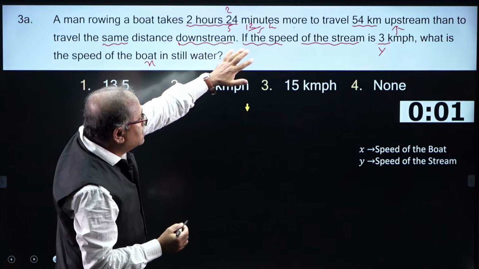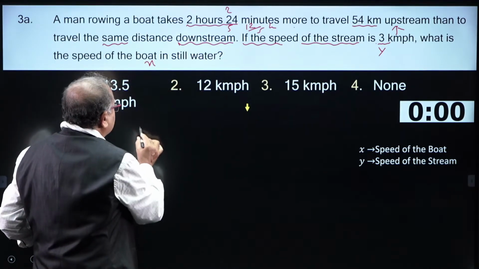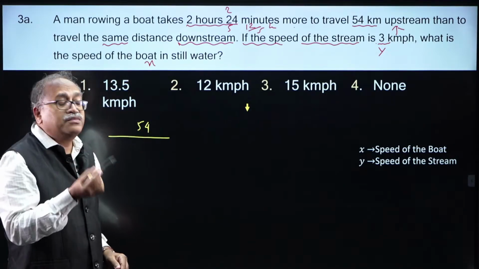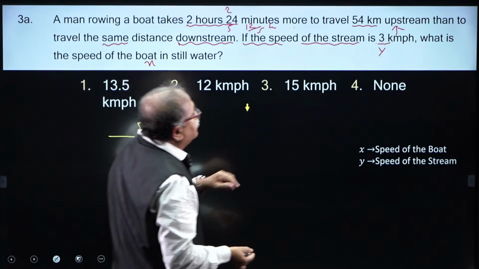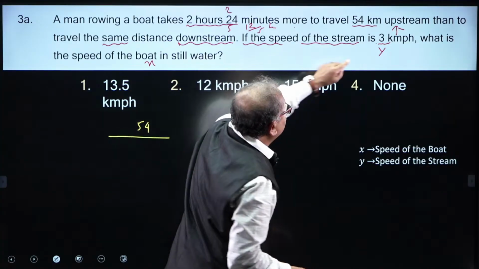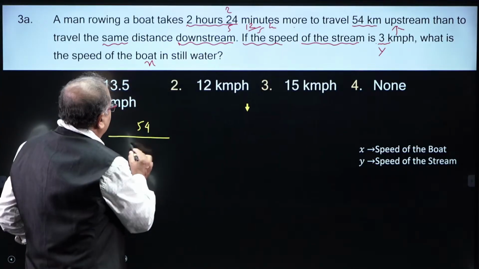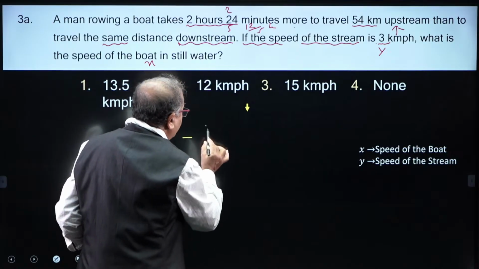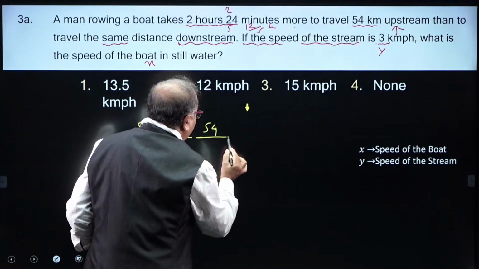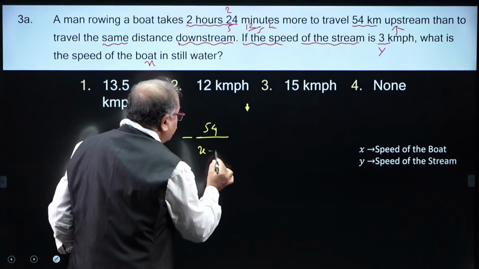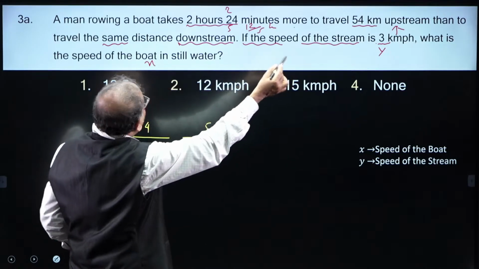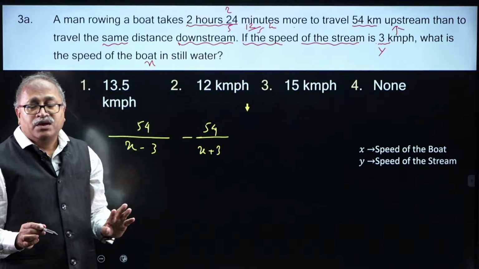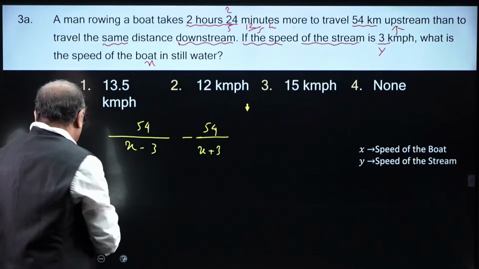The distance is already known to us, 54 by upstream speed, that is x minus 3, minus 54 by x plus 3, which is equal to 12 by 5. Most of you might have done this method.